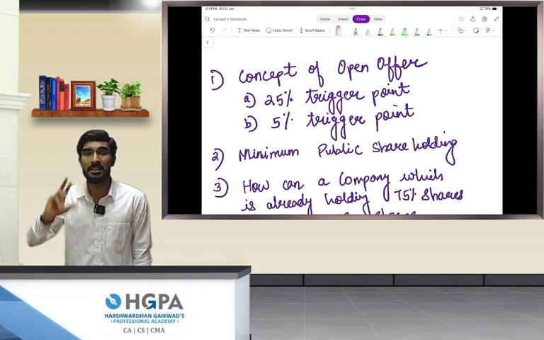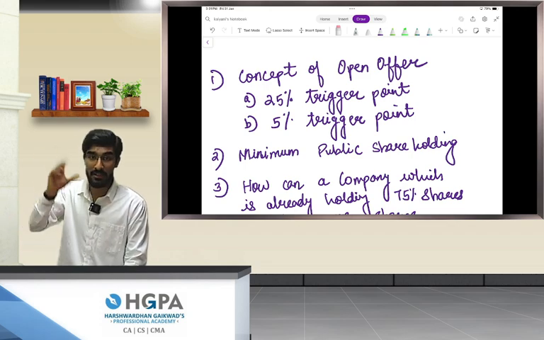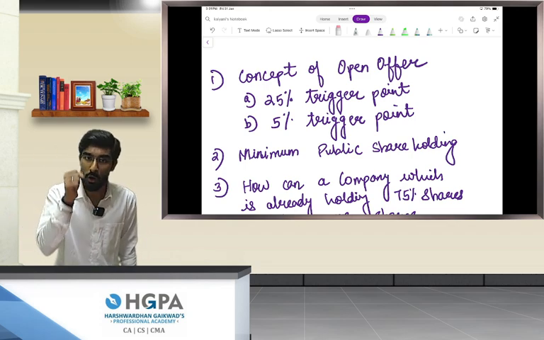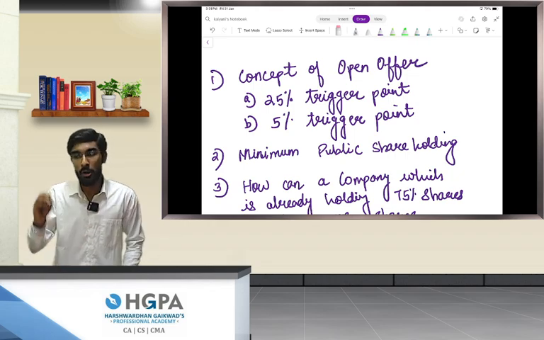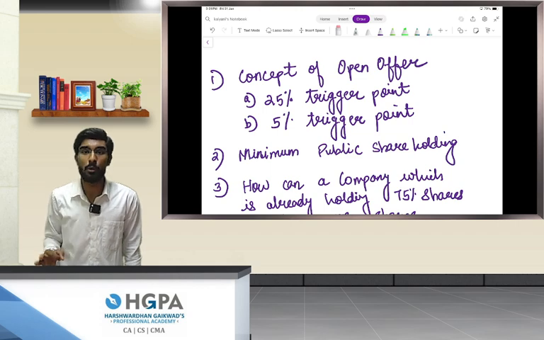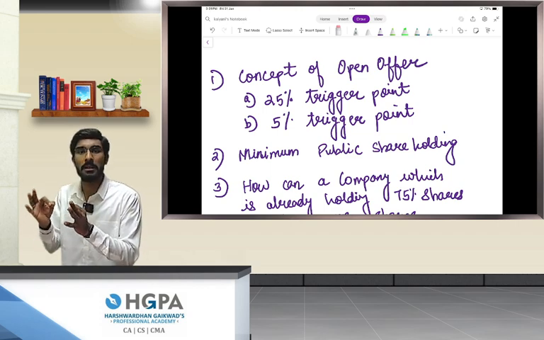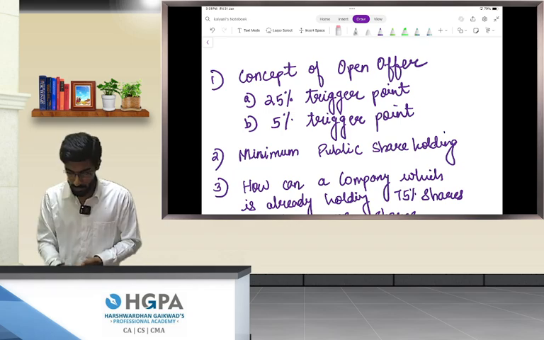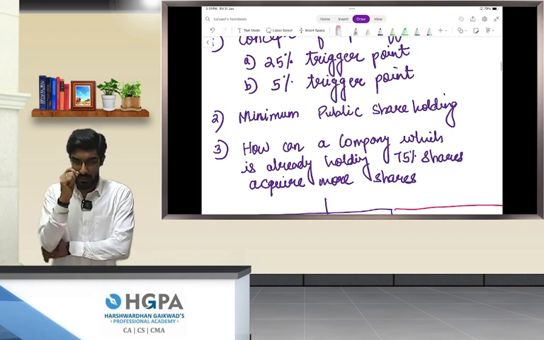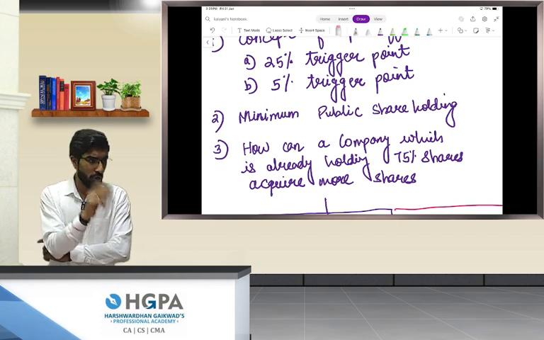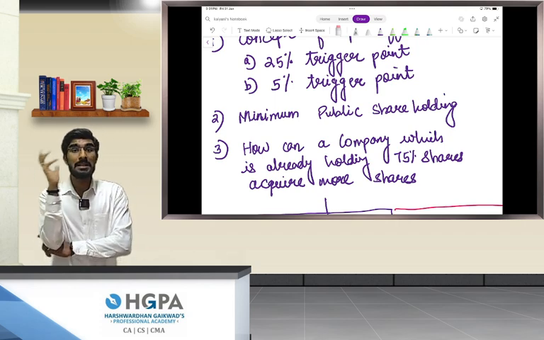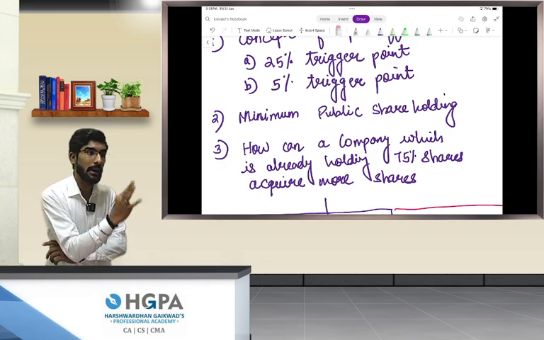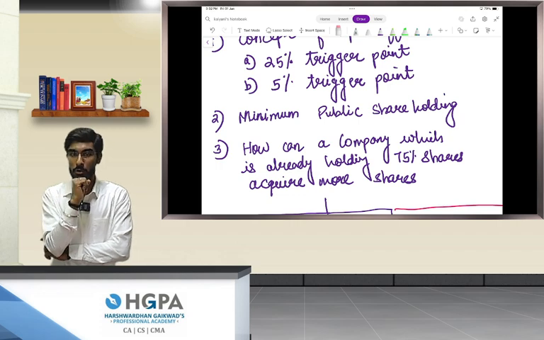The second thing we learned was minimum public shareholding, which should be at least 25%. If a company is a listed company, people, obviously the public's money is involved, so the public's control should obviously be there. To have that control, SEBI has said that a minimum of 25% shares should be held by the public. Are we clear? Now the question is, if the acquirer wants to acquire more than 75% of shares in that listed company, is he allowed to do so?